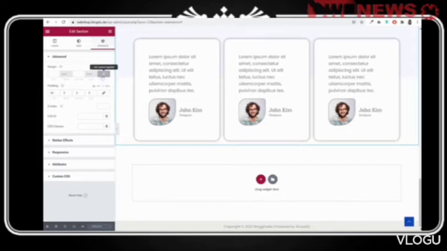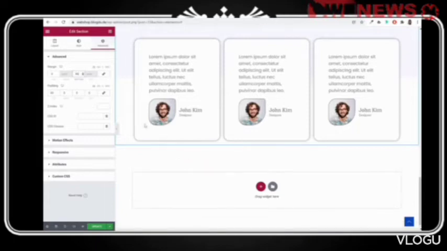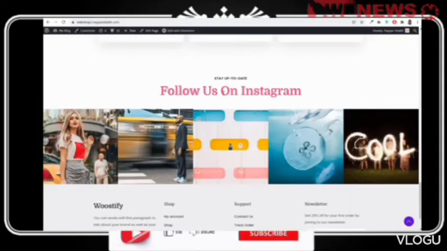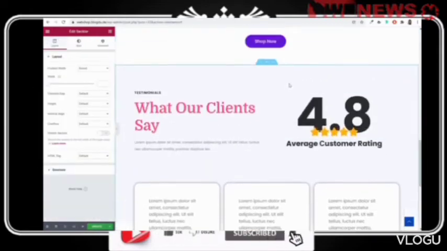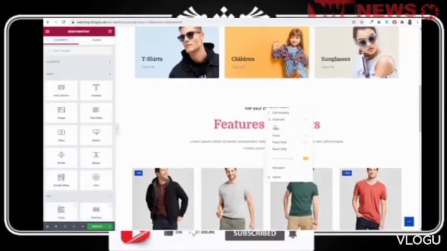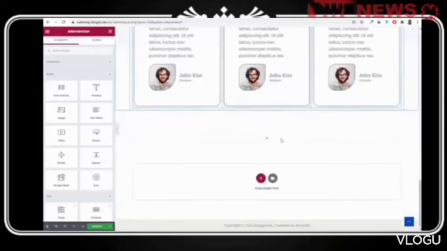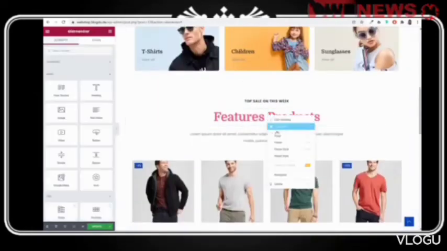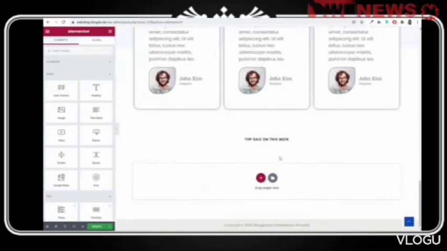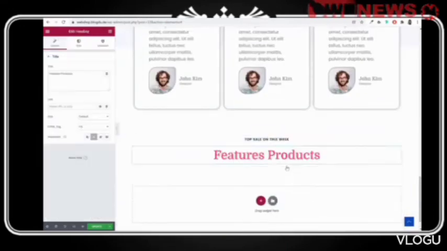Before that, let's add some margin at bottom, maybe 90 pixels or whatever you want. Now for this also we want title and subtitle, so we'll add a new row, column, copy the title and subtitle from top, paste it over here, and then we have the title, copy it and obviously paste it over here. You can change the text and everything.